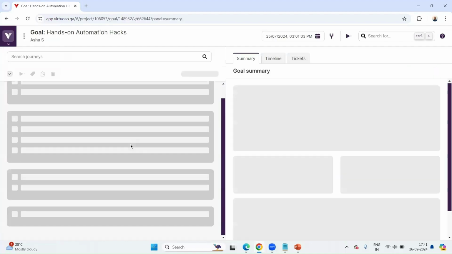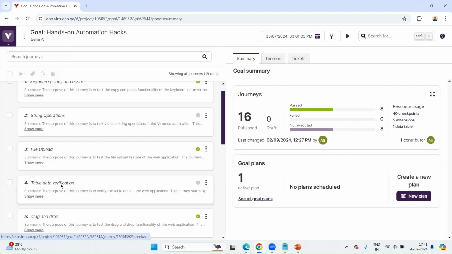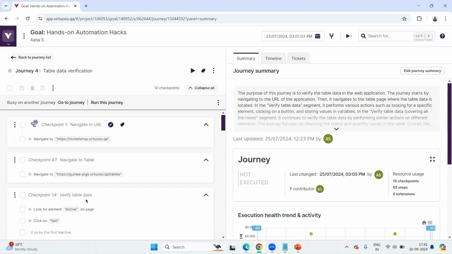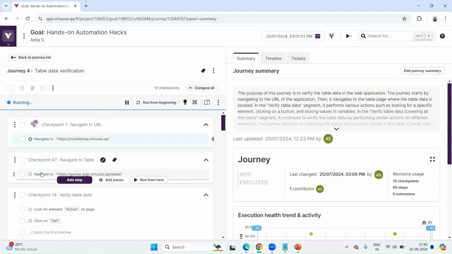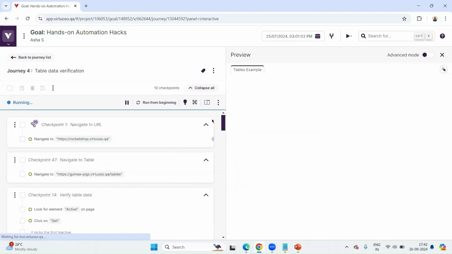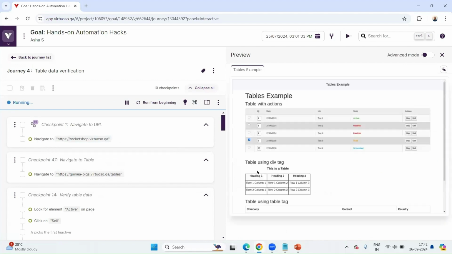Table data operations. I'm going to walk you through a set of NLP commands that I've already written, which I so much wanted to do today, but in the time I have, I'll run it through. I have opened my interactive preview window. This is the table that I have taken for today's example.